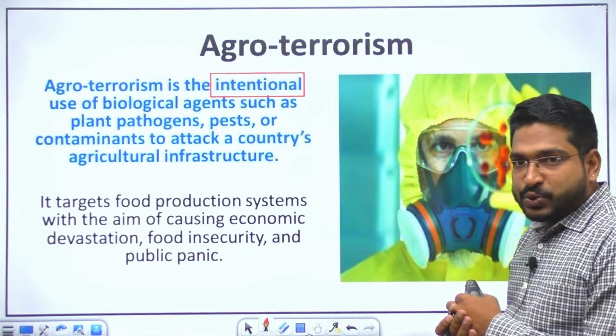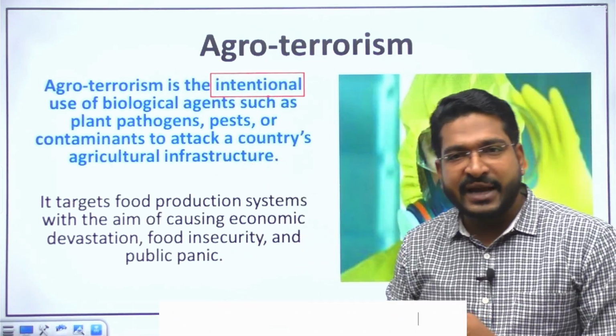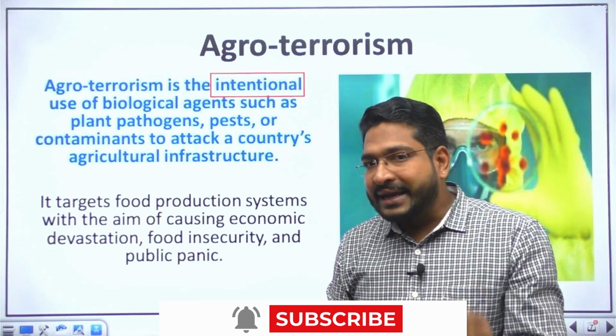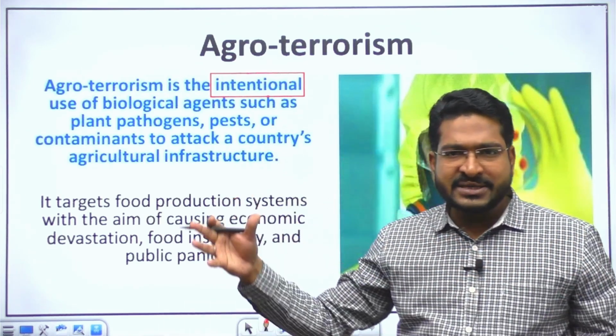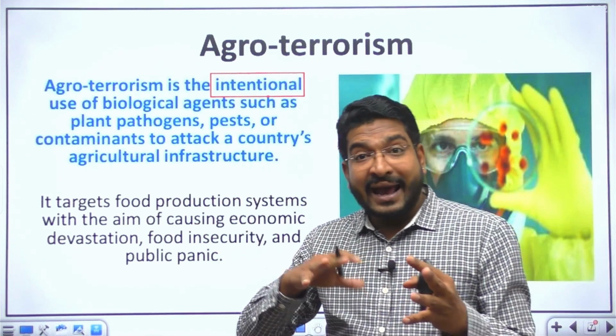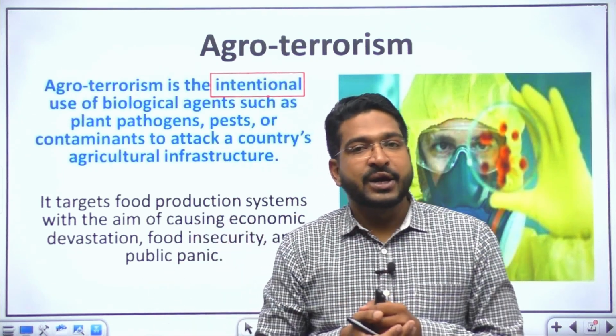Agro-terrorism is the intentional use of biological agents such as plant pathogens or pests or some sort of contaminants which impact the agriculture infrastructure of a country. It may lead to lower yields, it may lead to spread of a disease, it may lead to, again, agriculture and allied activities, diseases of livestock, etc. Anything can come under this definition.